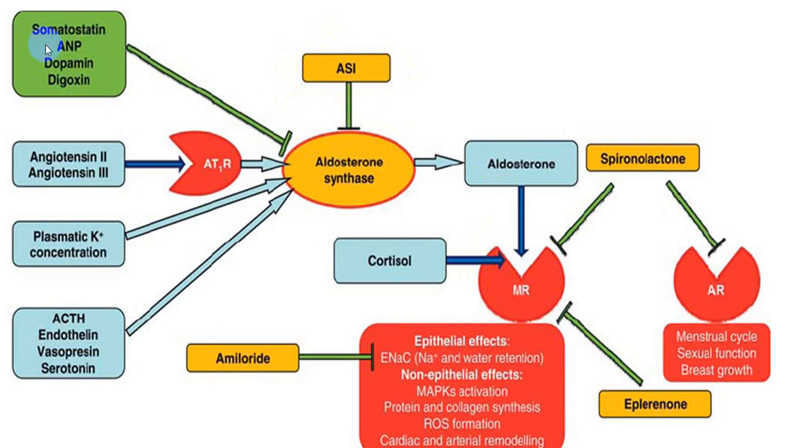Aldosterone synthesis can be blocked by somatostatin, ANP, dopamine and digoxin. This is the AT1 receptor. If you block the AT1 receptor, you will get that particular effect by an angiotensin receptor blocker and an angiotensin converting enzyme inhibitor. But when you use an angiotensin converting enzyme inhibitor, it also blocks the AT2 receptor, and that is not required. So that is how it acts at the level of aldosterone synthesis.